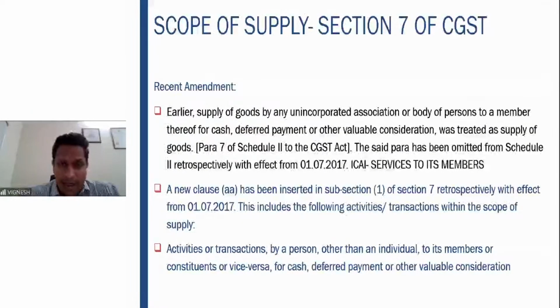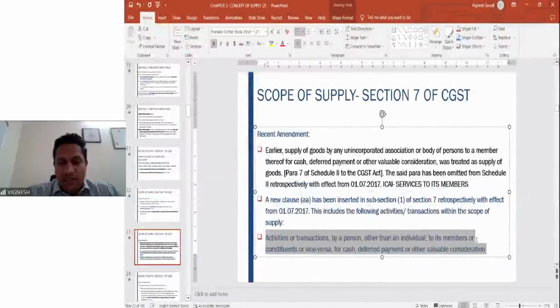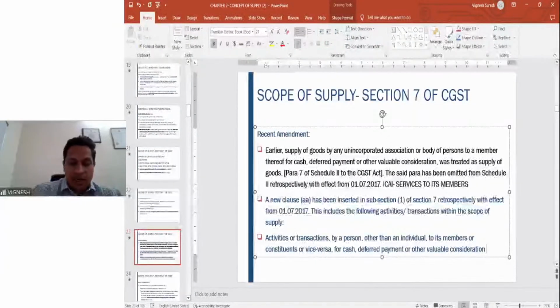But now what has happened? Here in GST, the section has clearly been added. That is, if any goods or services are provided by the respective association or body of persons to its members, then it has to be a supply. That is your 7.1AA, which says that activities or transactions by a person other than individual to its members or constituents or vice versa for cash, deferred payment, or valuable consideration.